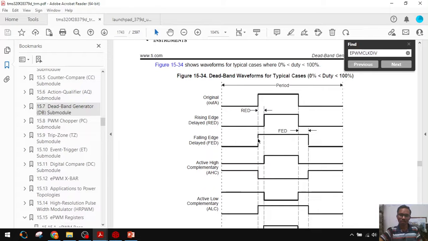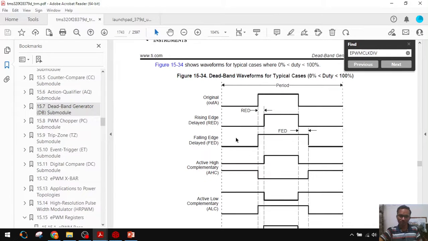How do we create the complementary pulse? For this pulse, delay the falling edge by 4 microseconds. From this gate pulse I got this pulse. This is the 4 microsecond falling edge delay, for example. Earlier the rising edge delay was 2 microseconds.